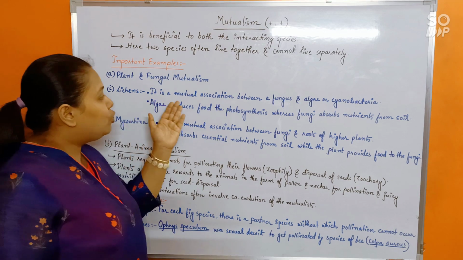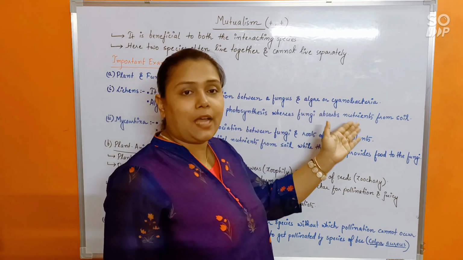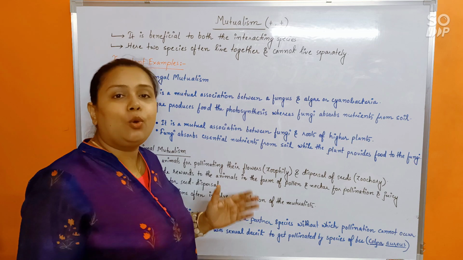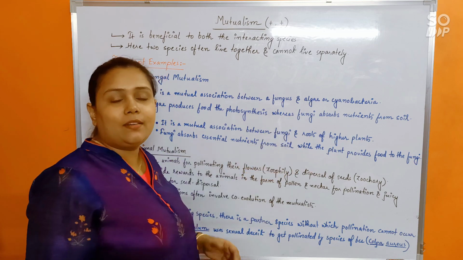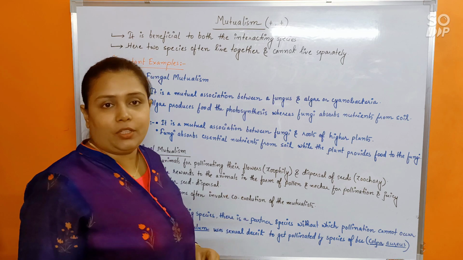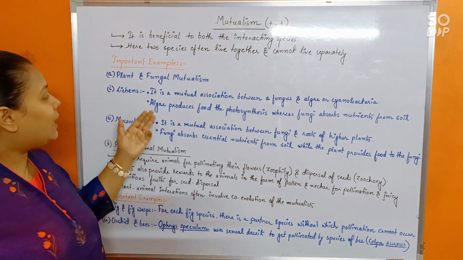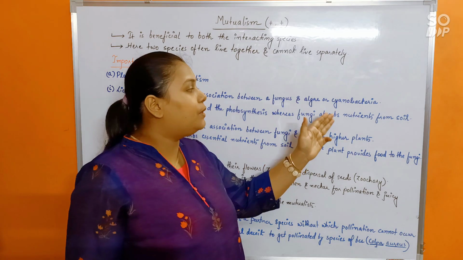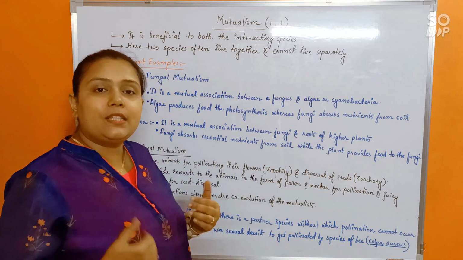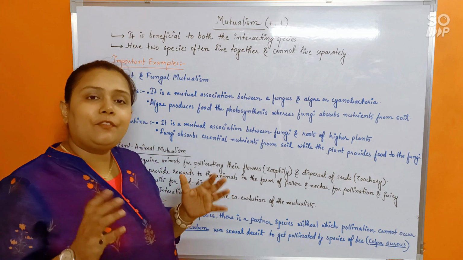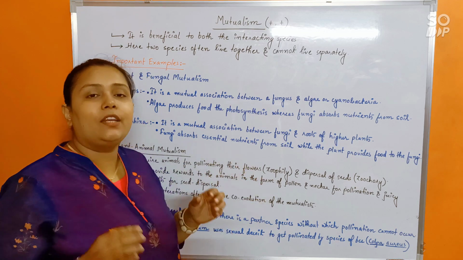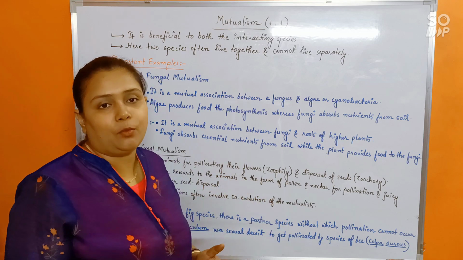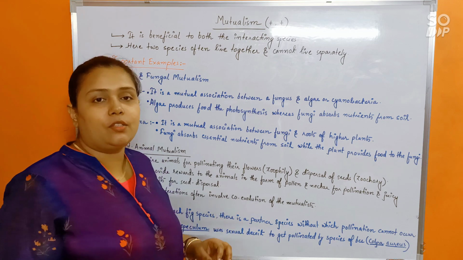So see here, it's a mutual association between a fungus and algae or cyanobacteria, that is blue-green algae. Do remember, the fungus here is known as mycobiont, and the algal or cyanobacterial component is known as phycobiont. The alga produces food through photosynthesis for the fungus, whereas the fungus absorbs nutrients from the soil for the alga. This is how they benefit each other. And if you separate the alga and the fungus and try to culture them separately, they won't be able to survive. That is the main characteristic of mutualism.